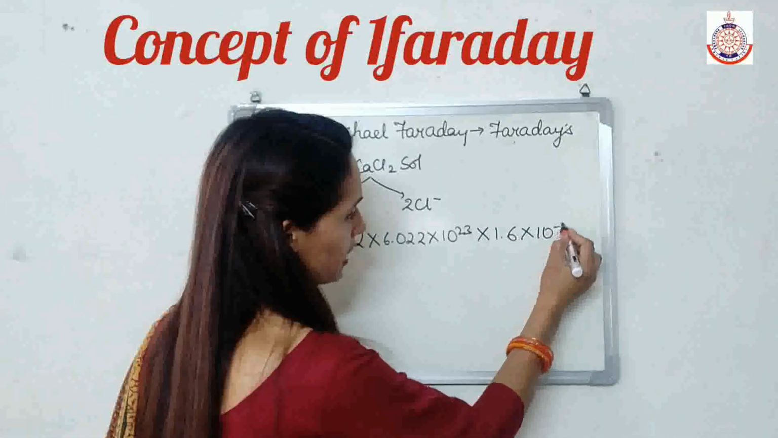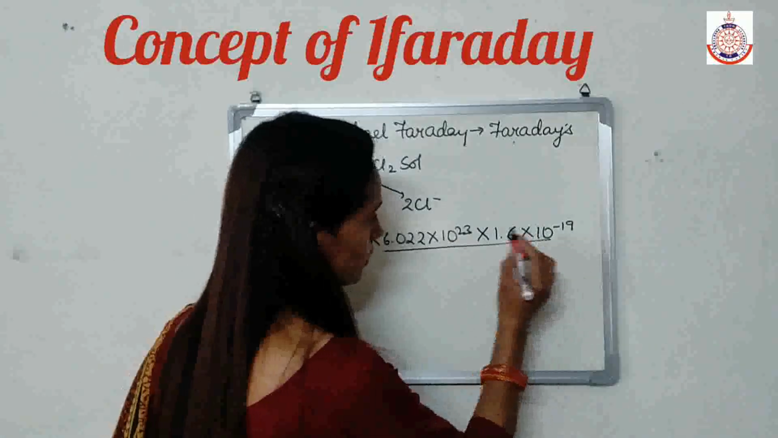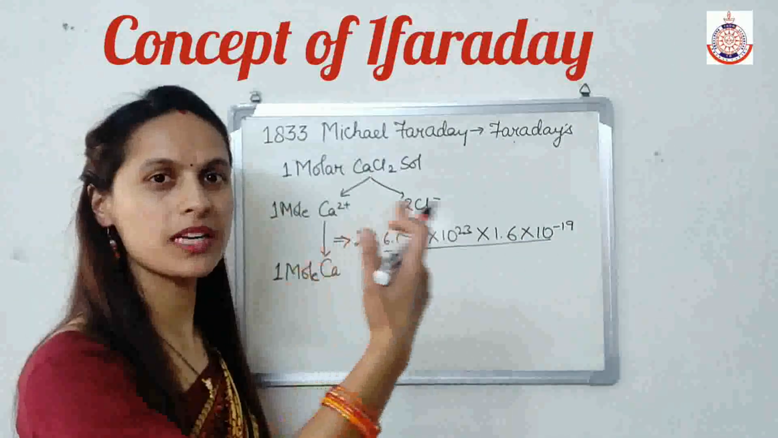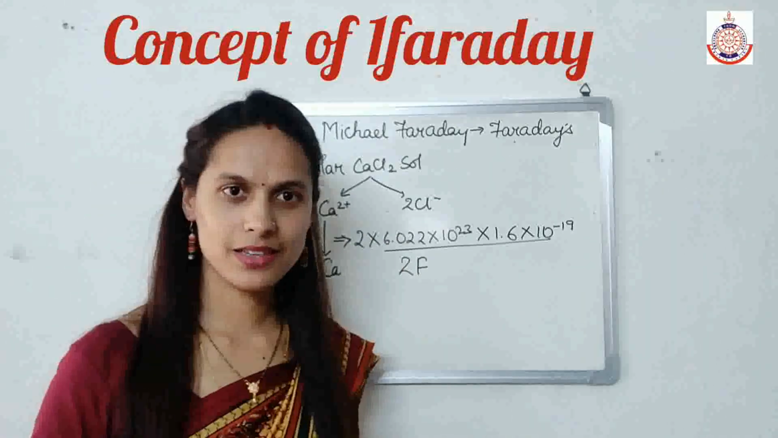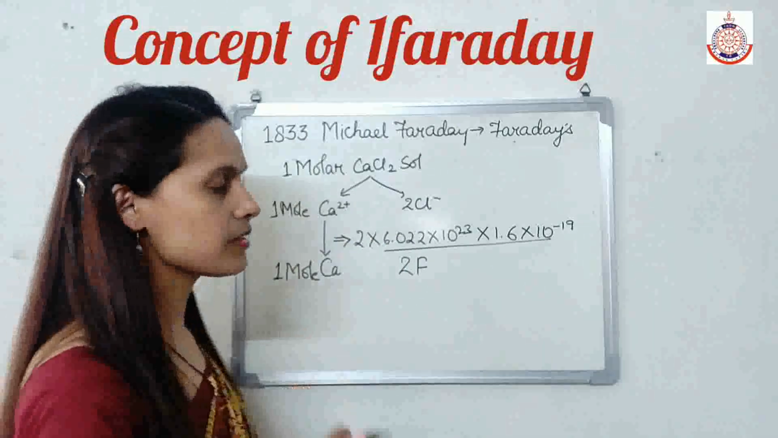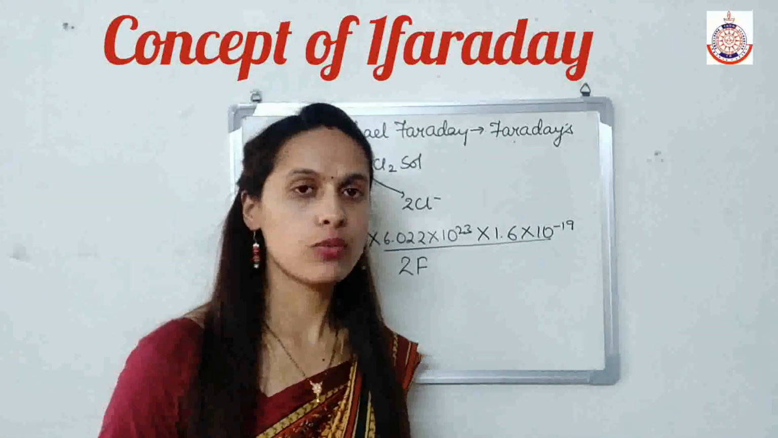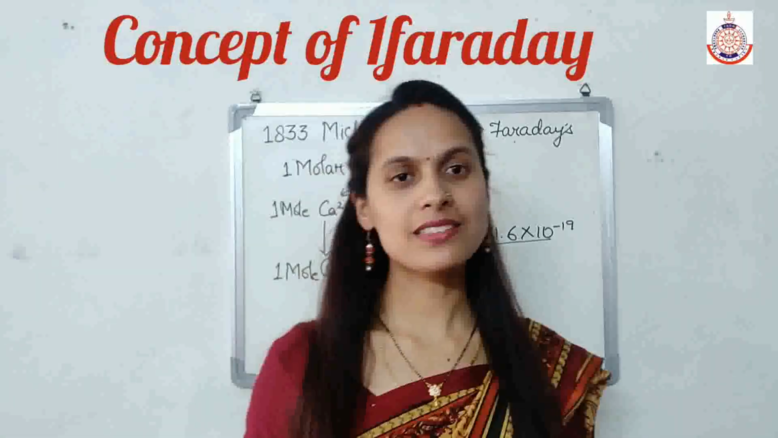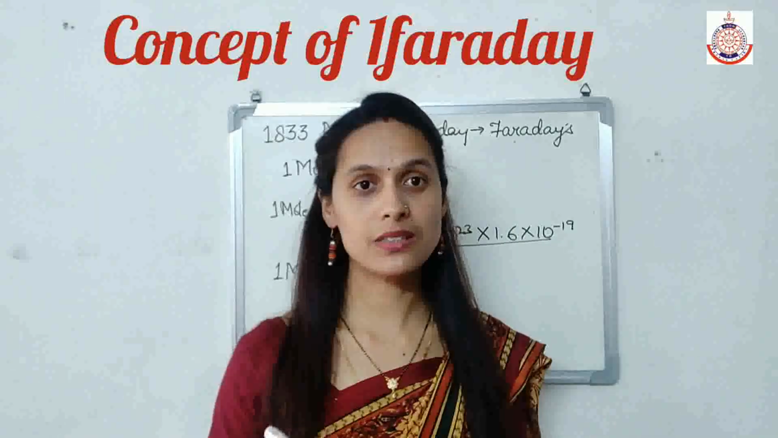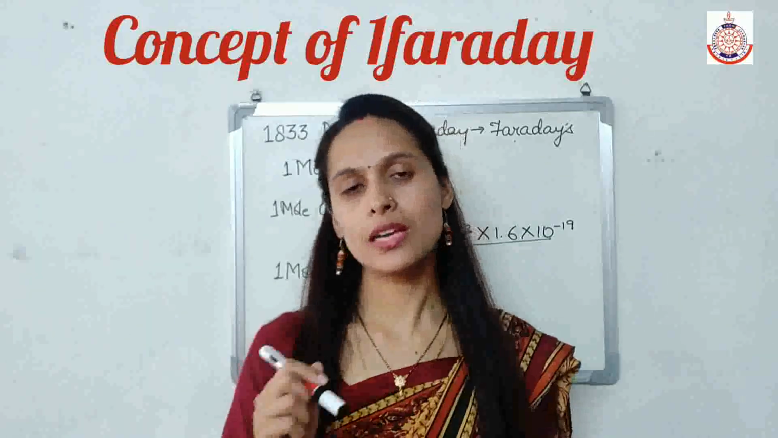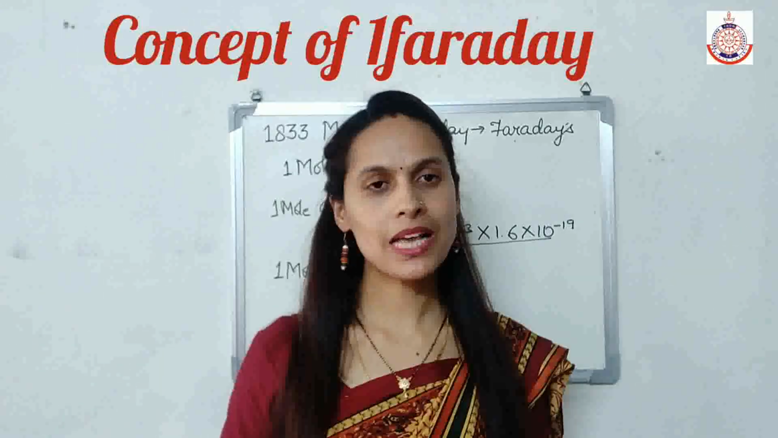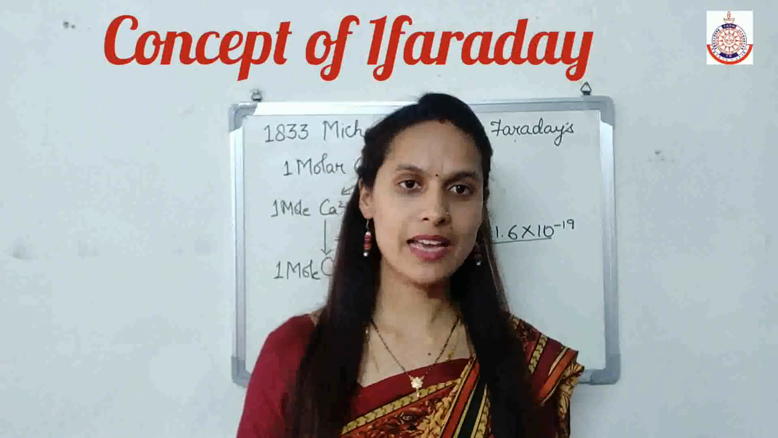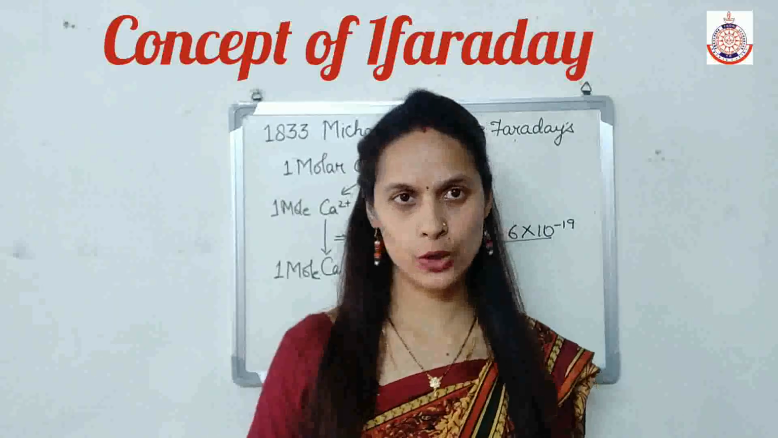And if I need 2 into Avogadro number of electrons, the charge I need is 2 into 1.6 into 10 to the power minus 19 into Avogadro number, and this is equal to 1 Faraday for each mole. So 2 multiplied by 1 is equal to 2 Faraday. So this is the logic behind Faraday. 1 Faraday equals 96500 coulomb, but this is not the exact value. The exact value is 96487, but for simple calculation we consider it as 96500.